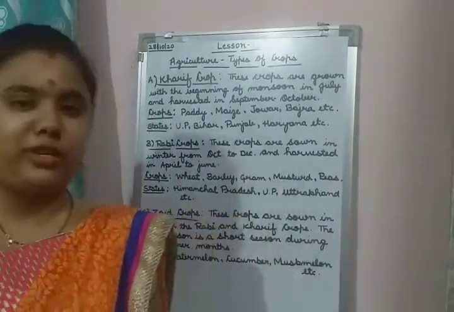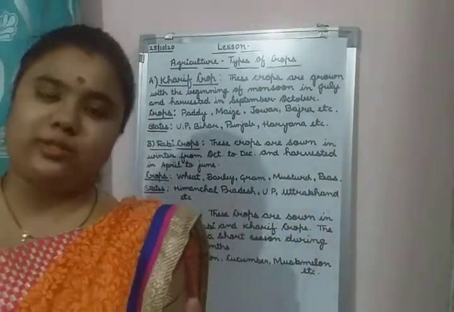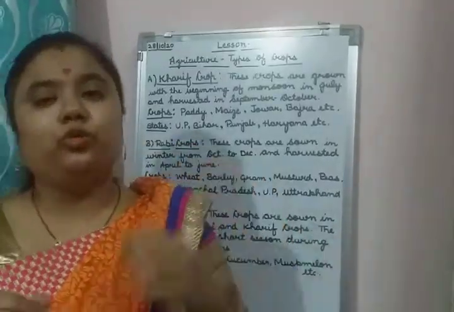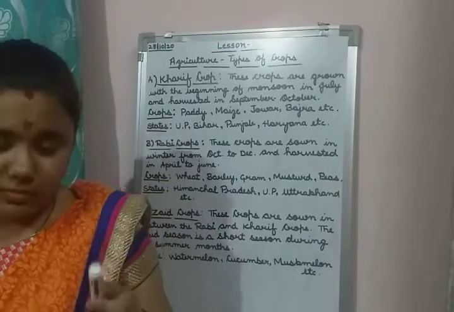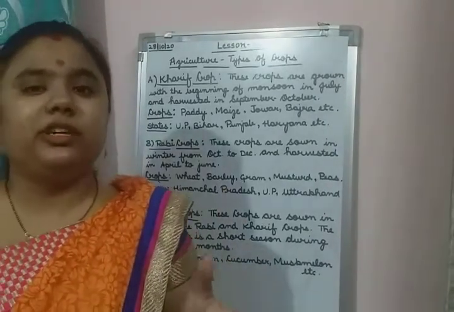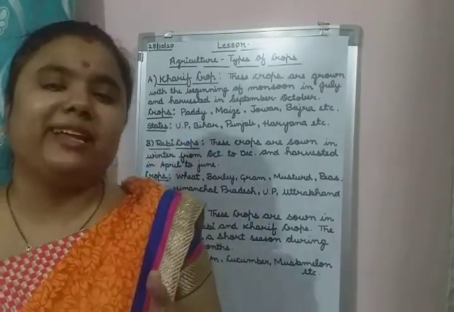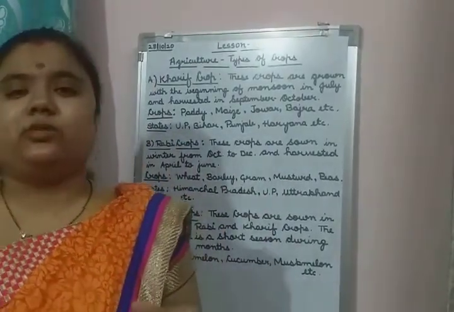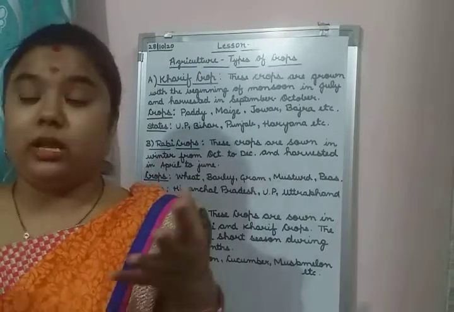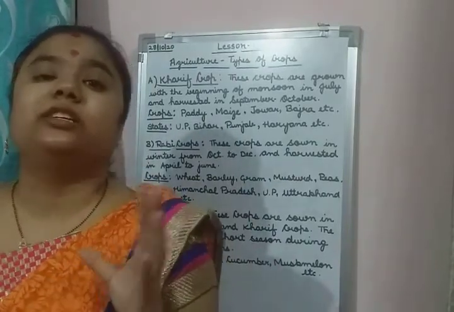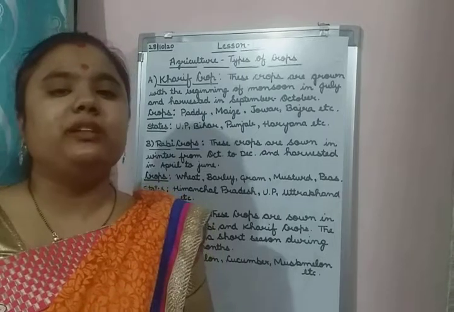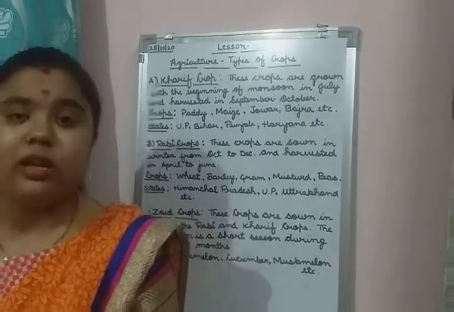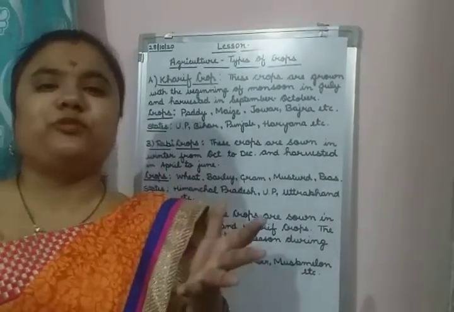Now children, we have studied all types of crops according to the seasons, and the four major types of crops also. Now you must know that the production of our agriculture has increased many times. Why? These days we are using many types of technologies. The land we use for agriculture is also much more. Before independence we were not using so much land for agriculture. After independence we are using so much land for agriculture.